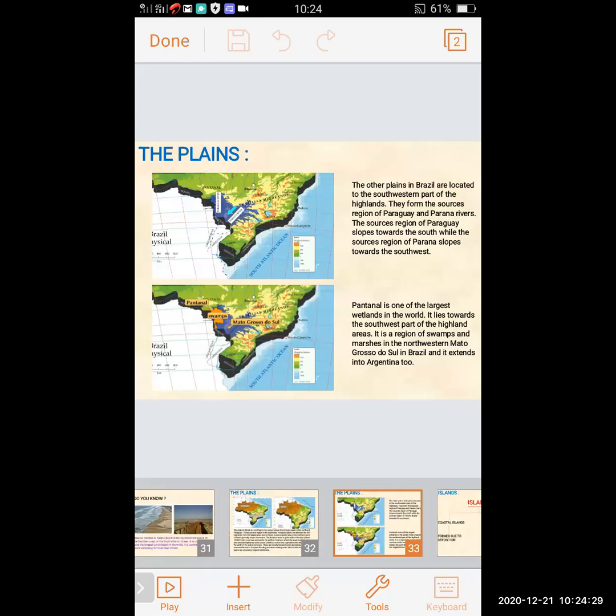In the second map, we can see Pantanal swamp and Mato Grosso do Sul. Pantanal is one of the largest wetlands in the world. It lies toward the southwest part of the highland area. It is a region of swamps and marshes in the northwest and Mato Grosso do Sul in Brazil, and it extends into Argentina.